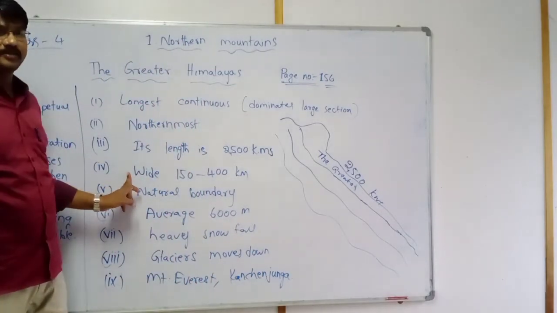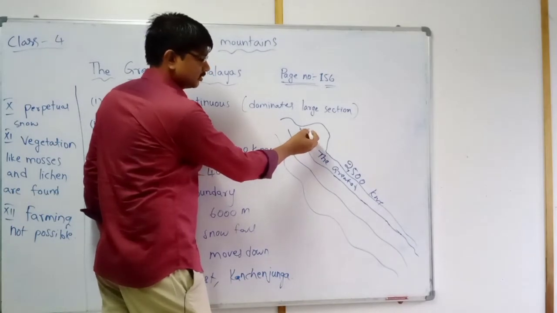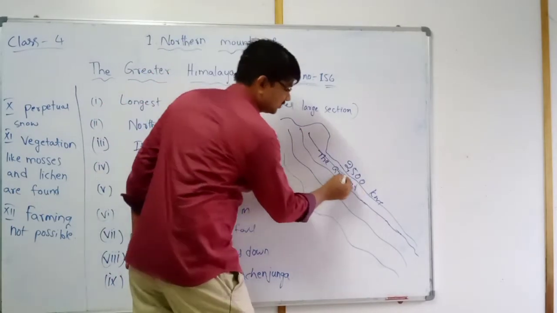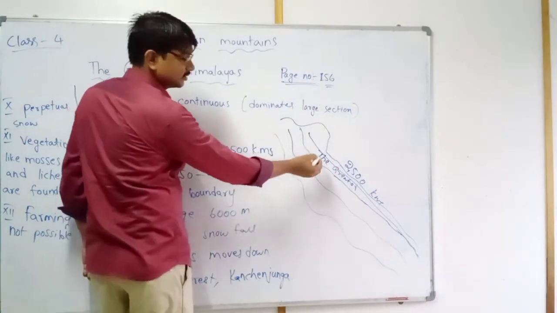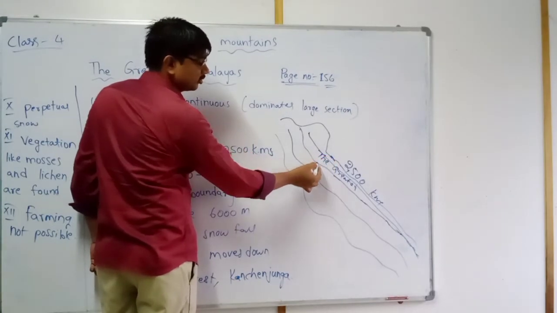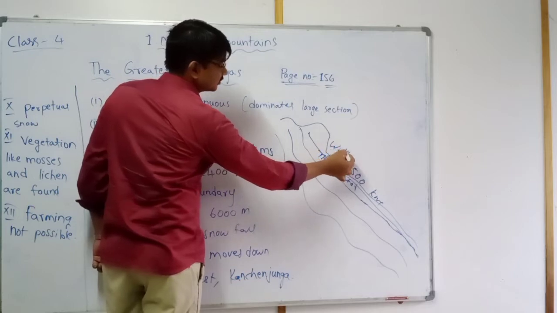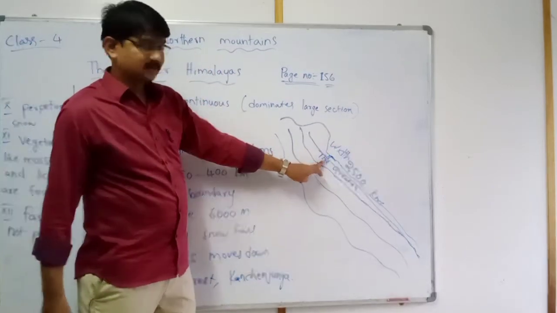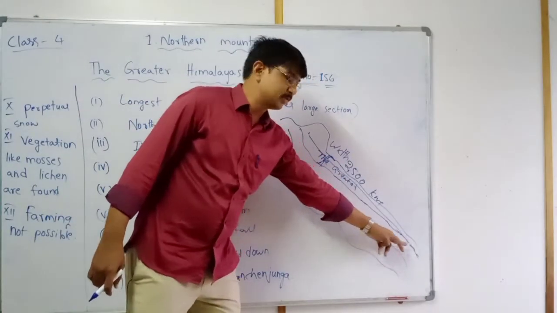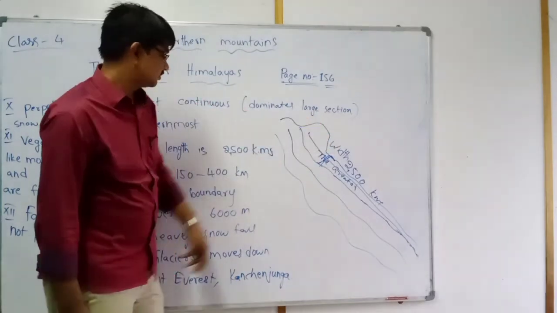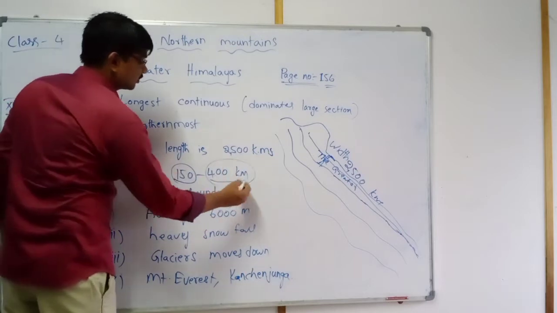Next, its width. Just find out the difference. This is length, 2500 kilometers. From the northern tip to here, this is width. Length is 2500 kilometers and width is 150 to 400 kilometers.